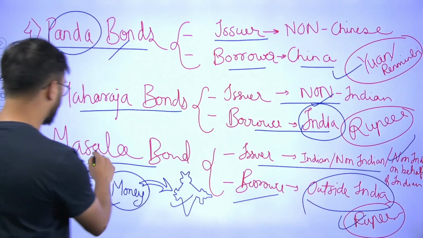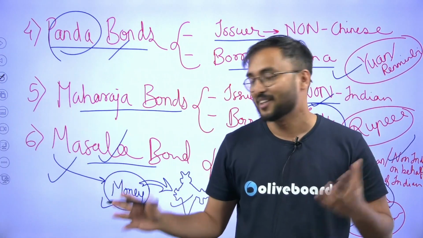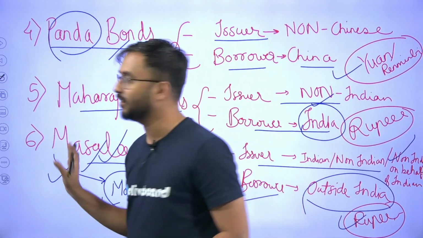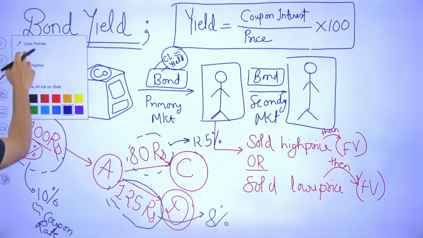So simple as that. Why is it called a masala bond? Because as you all know, Indian masalas are famous in foreign countries, right? So the same way, this is the logic to give the name masala bond. So these were all different types of your bonds.